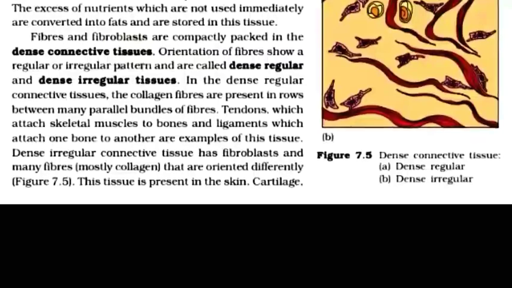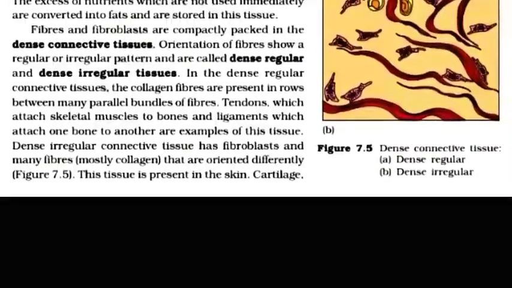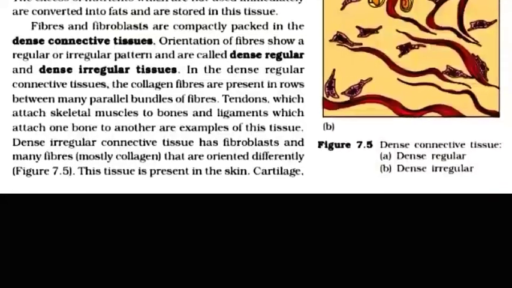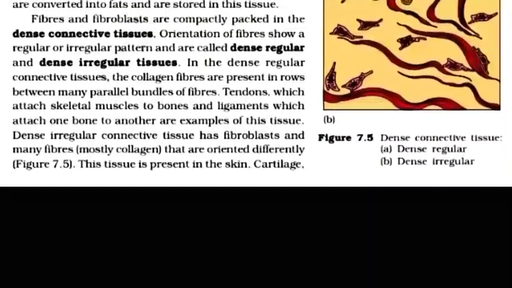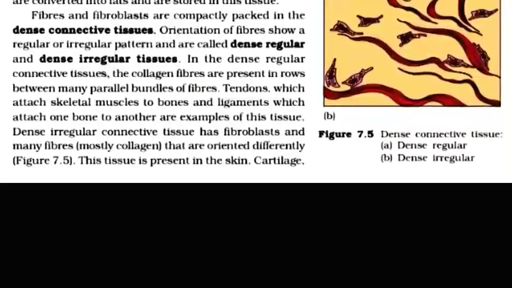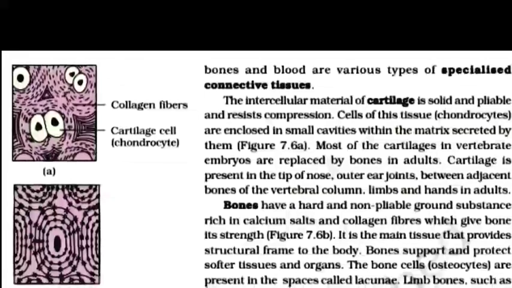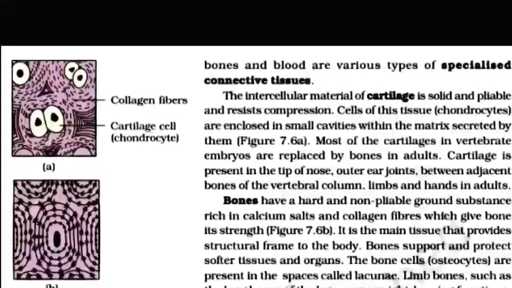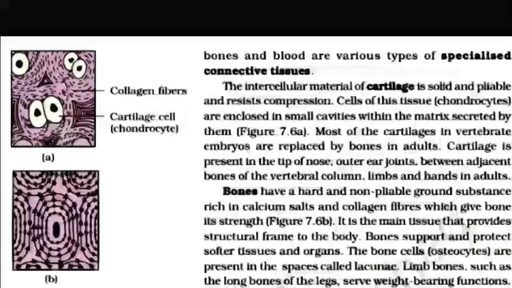Dense irregular connective tissue has fibroblasts and many fibers, mostly collagen, that are oriented differently. This tissue is present in the skin. Cartilage, bones, and blood are various types of specialized connective tissues.